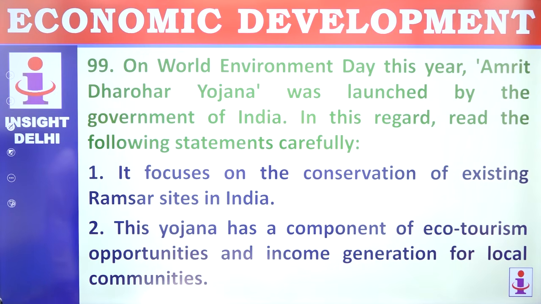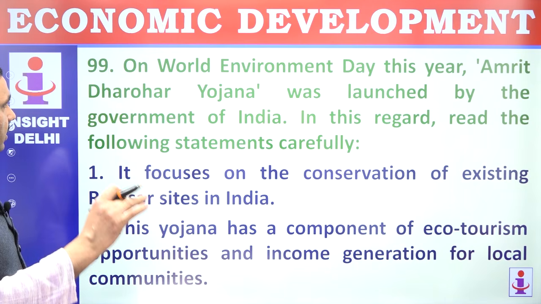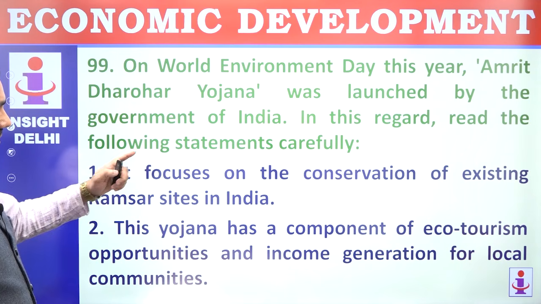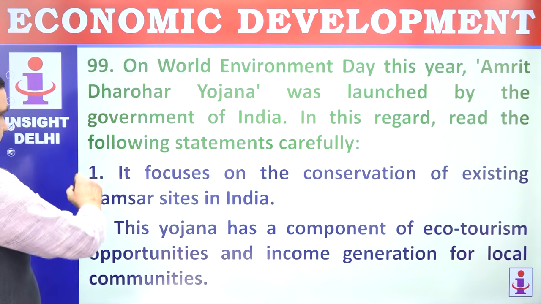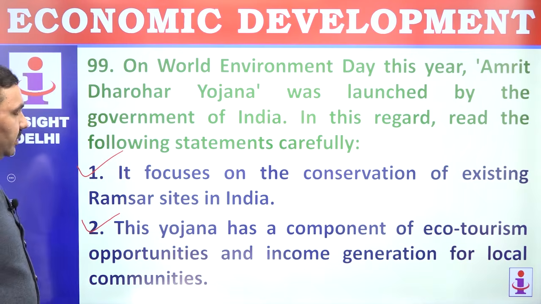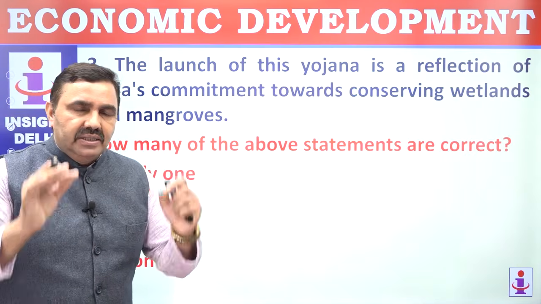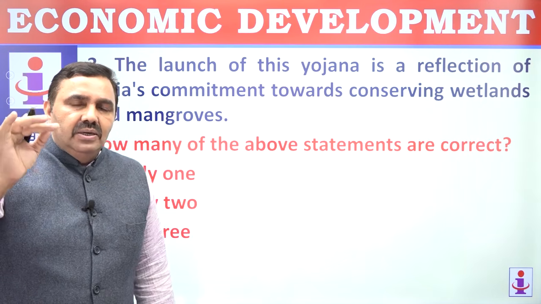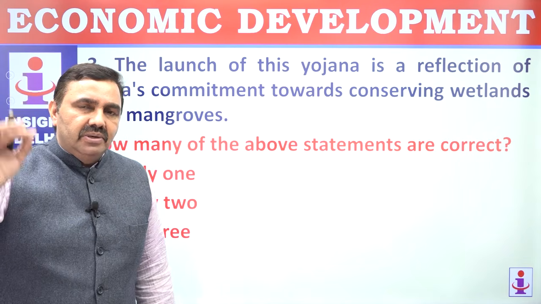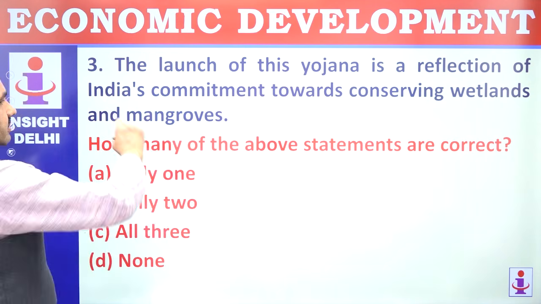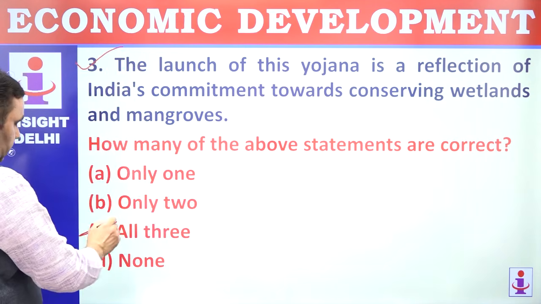99. On World Environment Day this year, Amrit Dharohar Yojana was launched by Government of India. In this regard consider following statements. It focuses on conservation of existing Ramsar sites. There are 75 Ramsar sites in India. Of course, this Yojana has component of ecotourism, because ecotourism is a very environment-friendly activity that helps in giving employment to people. And in the age of AI, tourism will be one of the few economic activities which will be left to human beings. The launch of this Yojana is a reflection of India's commitment to conserving wetland. That's correct. 1, 2, 3, all are correct.